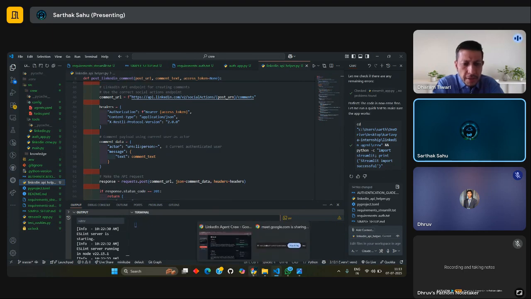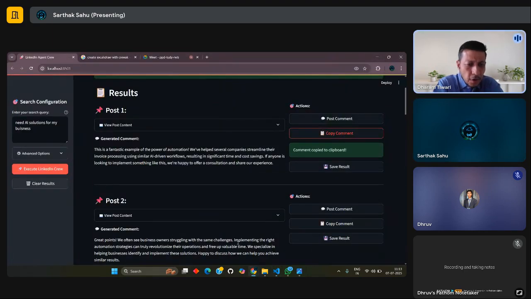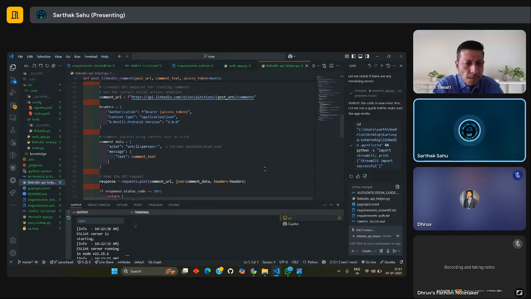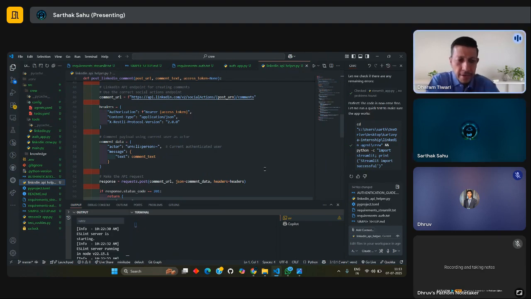Okay. Sarthak, is there any cost for the Apify tool? Apify has a cost. You get $100 of free credits, and approximately 10 to 20 GBs of data you can call for free, but after that you have to pay to Apify. So if somebody wants to just run the demo, they can get free credits. Yes.